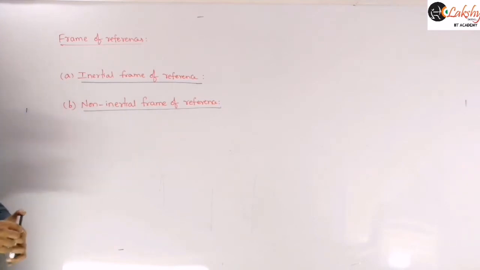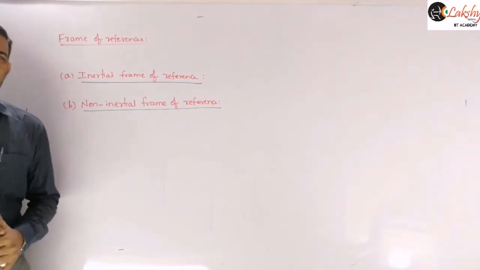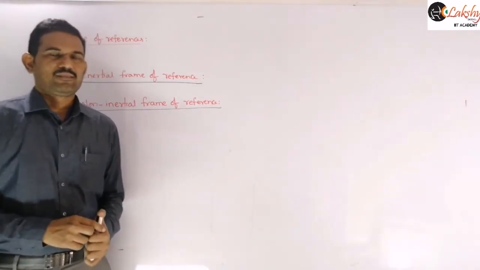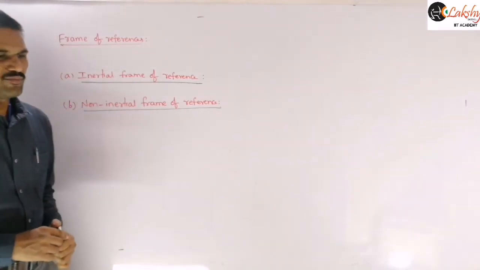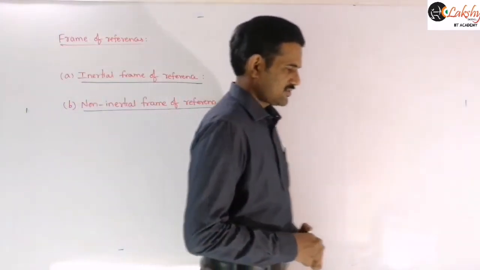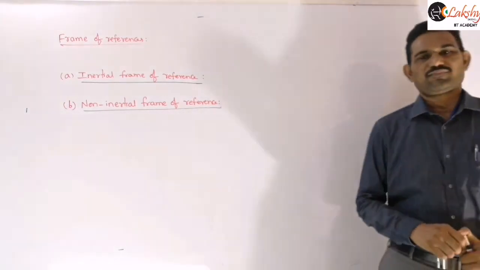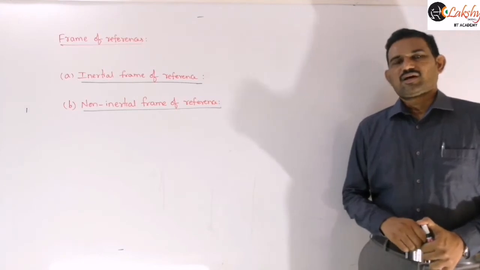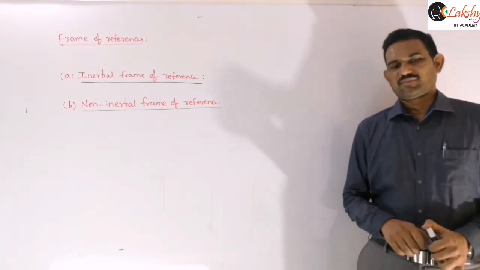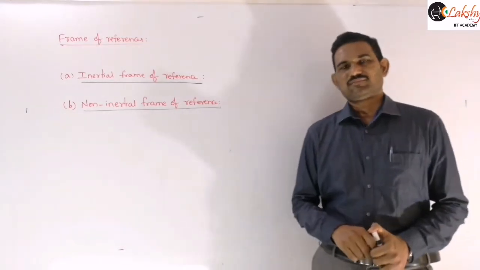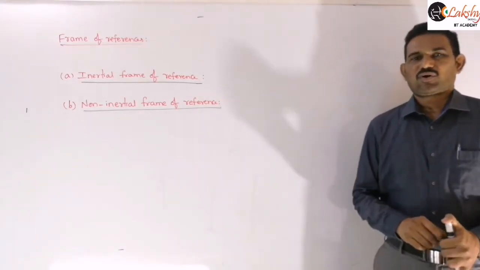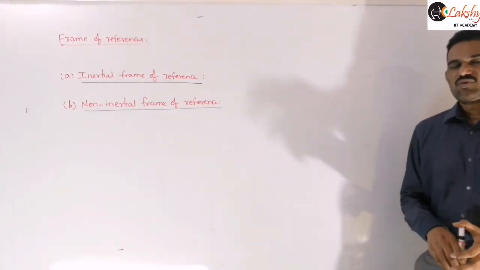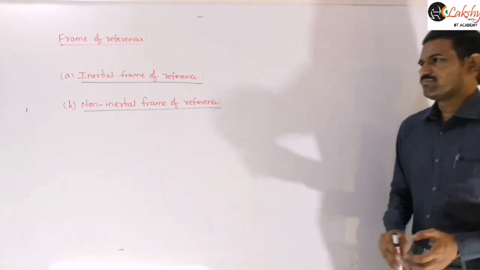Therefore, Earth is a non-inertial frame of reference, as it rotates about its own axis and also rotates about the Sun. But for all practical purposes, we assume it as an inertial frame.